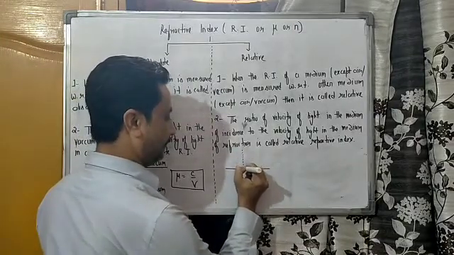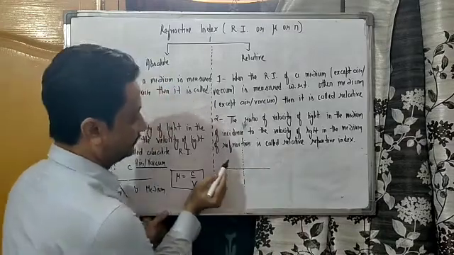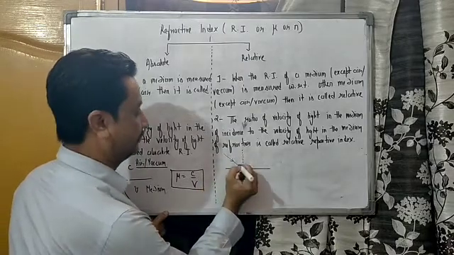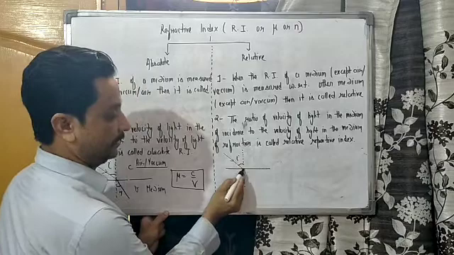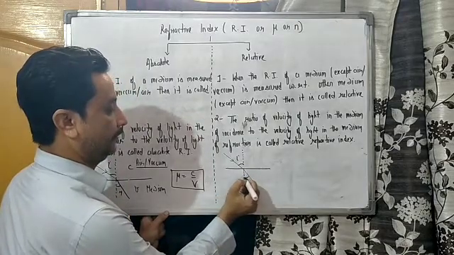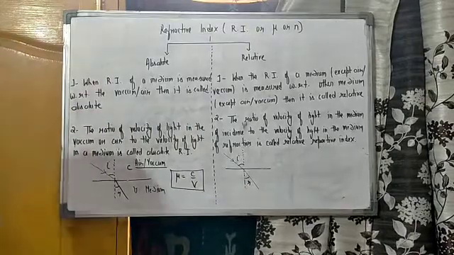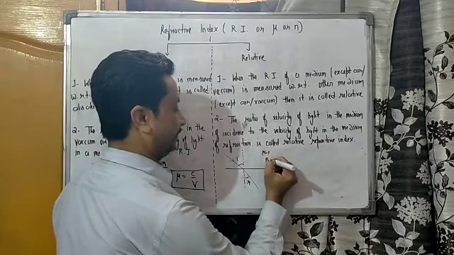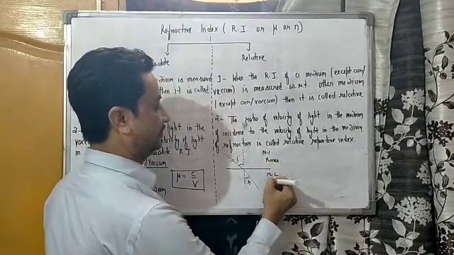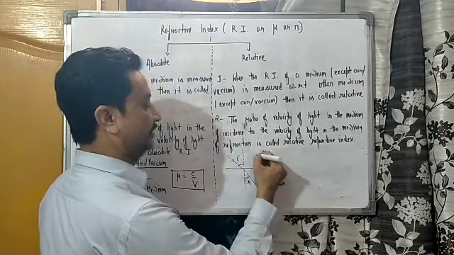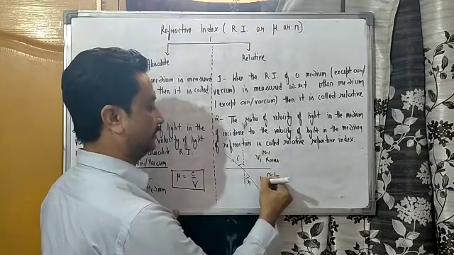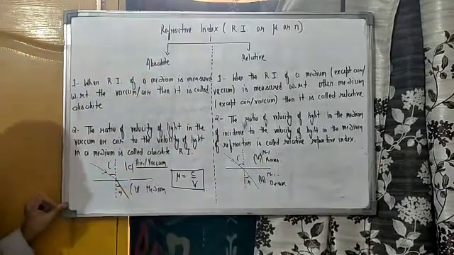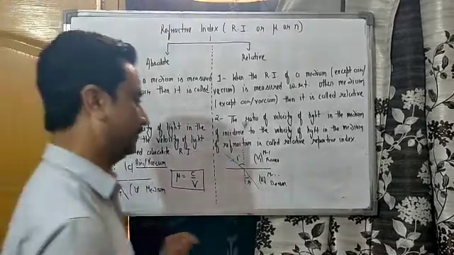Suppose that a ray of light travels like this. This is I, and from the previous discussion you know that if the ray bends towards the normal, then medium first is rarer and medium second is denser. In this case, suppose this is the velocity v1 and this is the velocity v2. I take it into the bracket. So c and v are the velocities, v1 and v2 are the velocities, right?